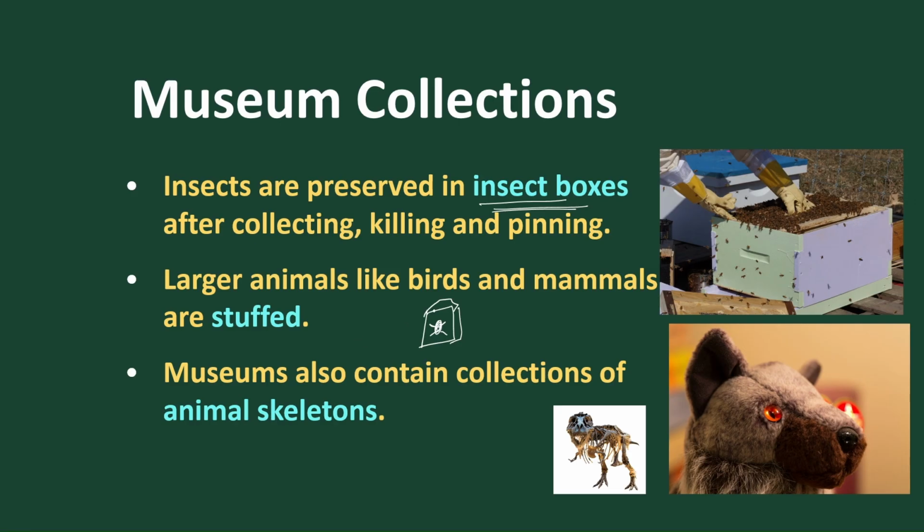Sometimes larger animals like birds and mammals are stuffed. Means, for example, some wooden part is taken as a skeleton form, and their skin is covered on this wooden part. As a result, it looks like the actual animal is present, but no, only the skin and some part of the animal is present, preserved on a bone or other dead materials. So these are stuffed animals. Also, the museum helps in collection of animal skeletons. Certain skeletons are also preserved in the museum for study and reference.